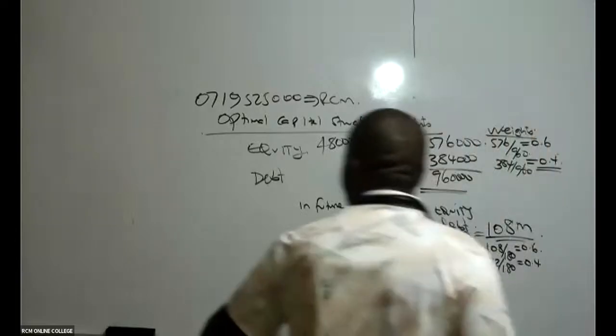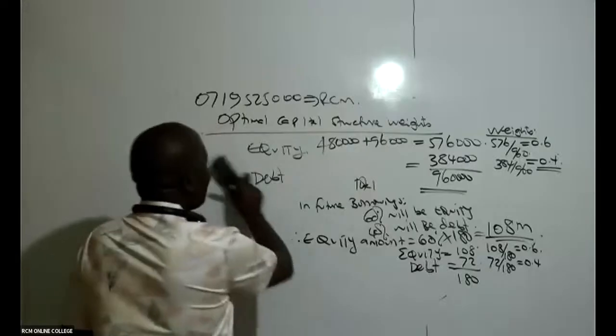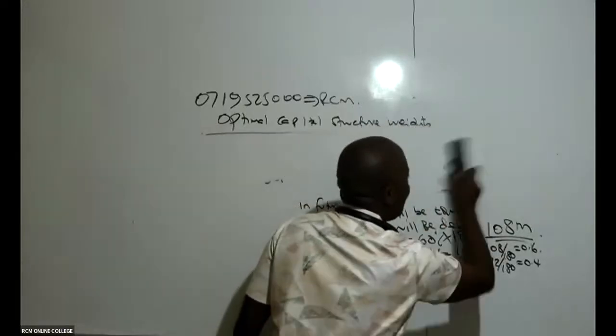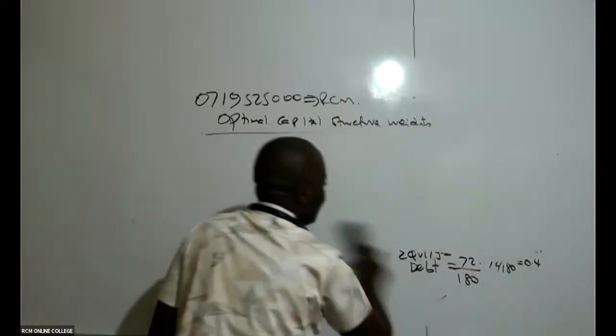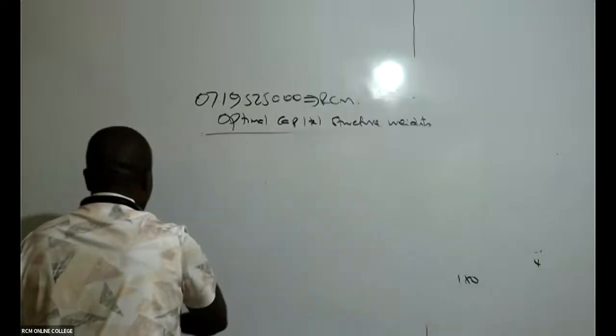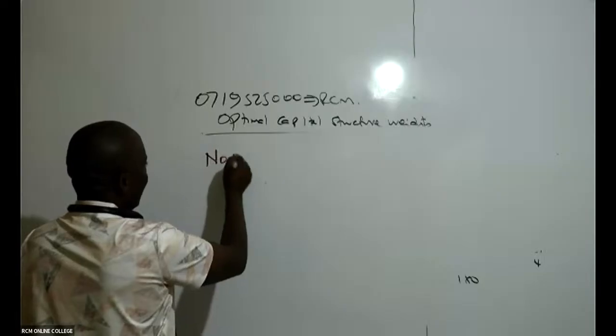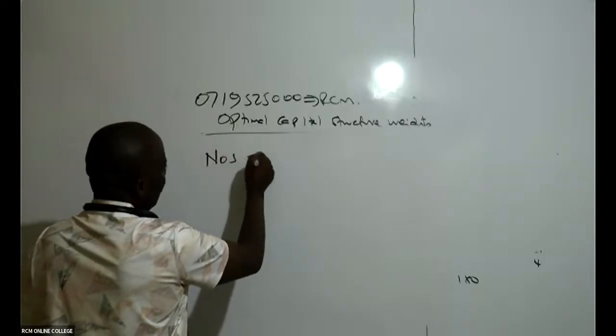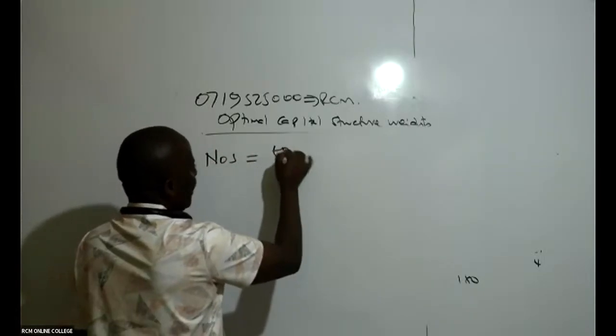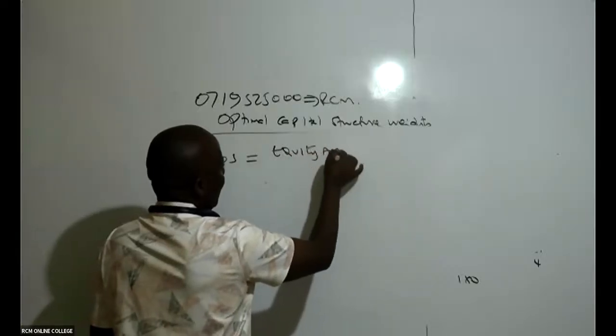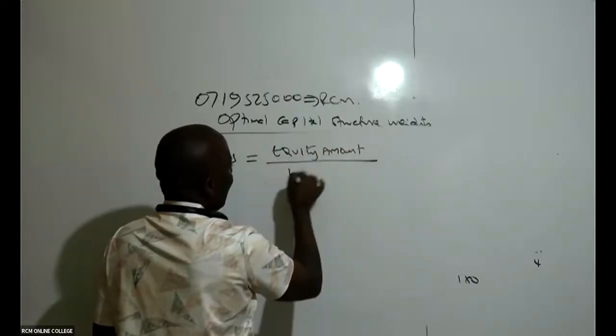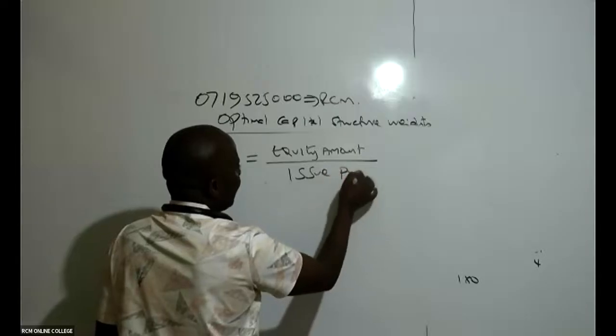To get the number of shares to be issued, this is how we shall get it. Number of shares to be issued will be equal to the equity amount divided by issue price.